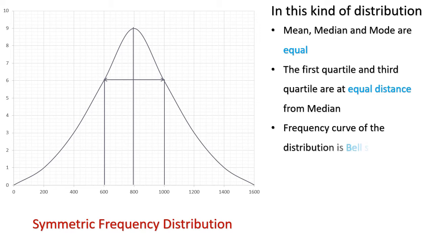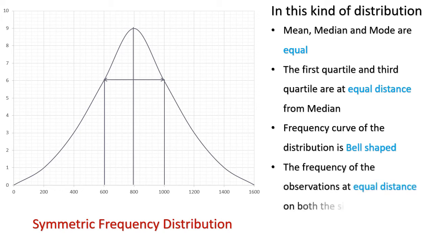Frequency curve of the distribution is bell shaped. Doesn't matter how thin or wide the bell is, it is still called a bell shaped curve. And the frequency of the observations at equal distance on both sides of mode are equal.